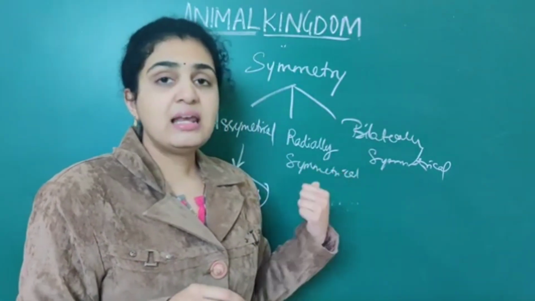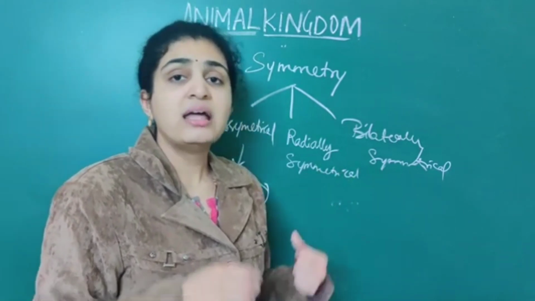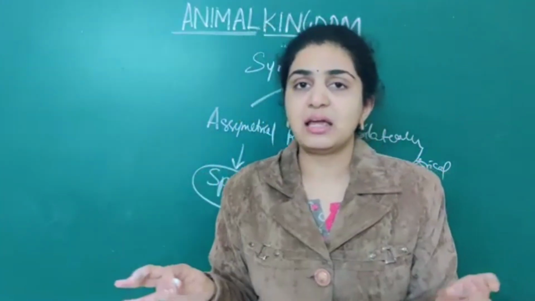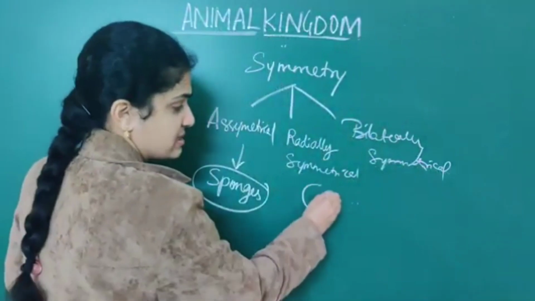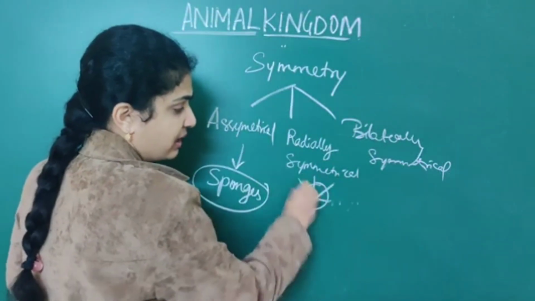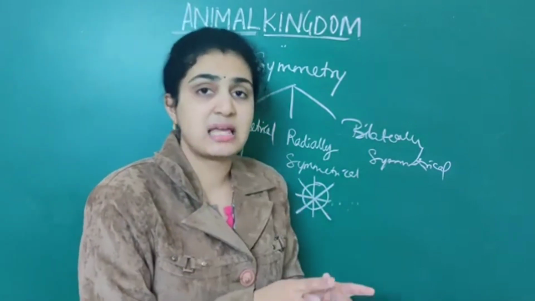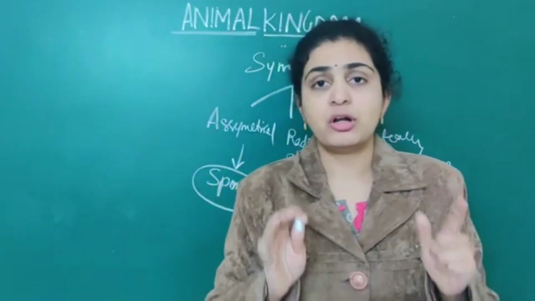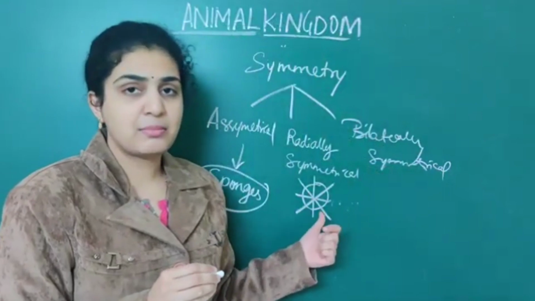Next, radially symmetrical animals. Radially symmetrical means what? They can be divided into two halves in any plane, not only in a single plane. Suppose you take a circle, then you can divide it into as many halves as you want, but the parts will resemble the same. So they are called radially symmetrical animals.